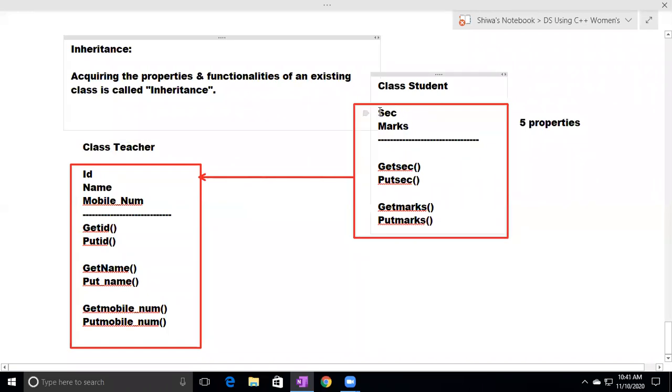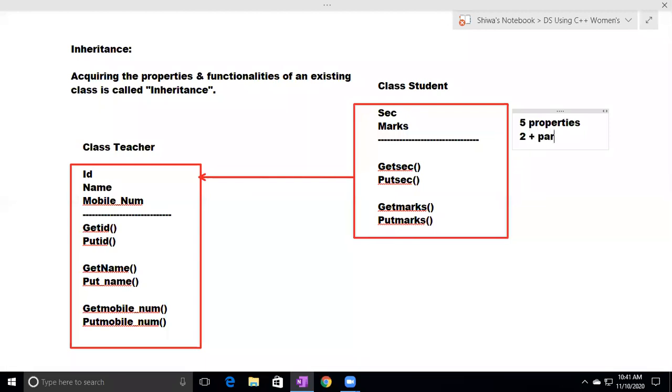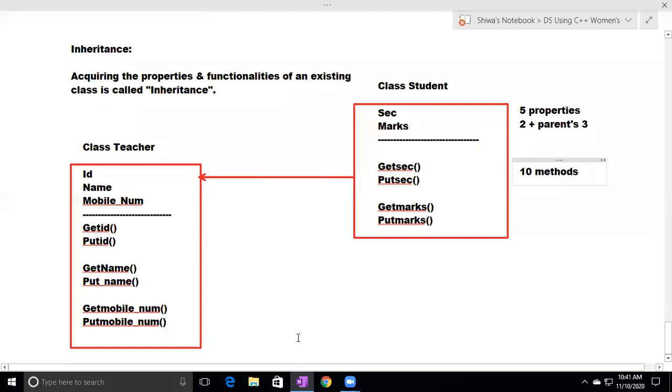Its own 2 properties, plus the parent's 3 properties: ID, name, mobile number. Total how many properties are there for the class student? 5 properties. And how many methods are there? 10 methods: its own 4 plus its parent's 6 methods.